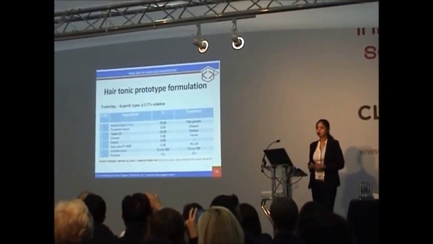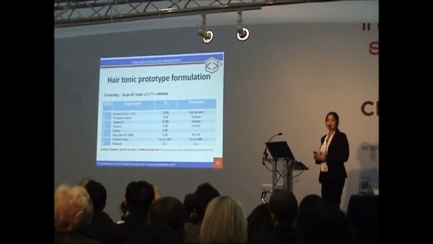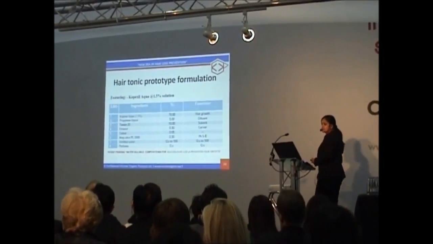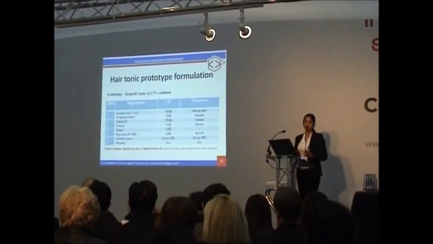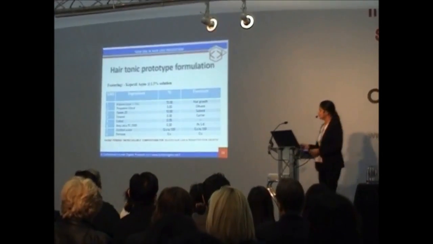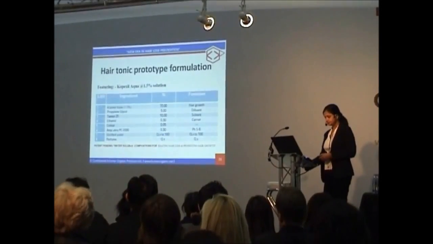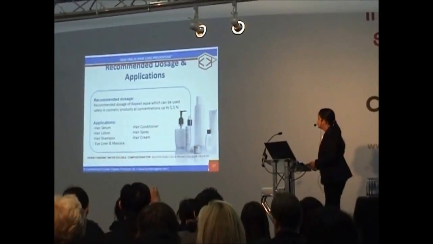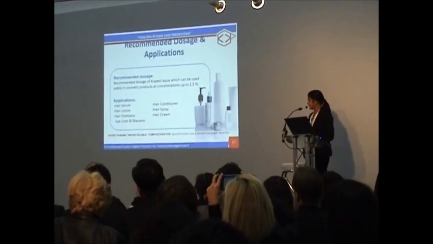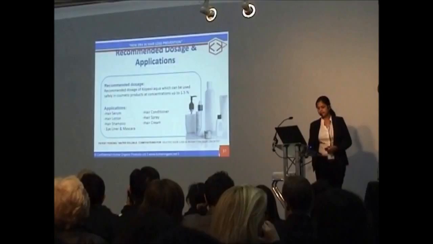Minoxidil we can't use in shampoo and conditioner because of a solubility problem. Now, with the Aqua grade, we can use it in a shampoo, serum, conditioner, gels and other things. This is one prototype formula where we did the study on human beings. We can use it for serum, lotion, shampoo, paste, and we also checked the study for eyeliner and mascara. It is safe and has very good efficacy.